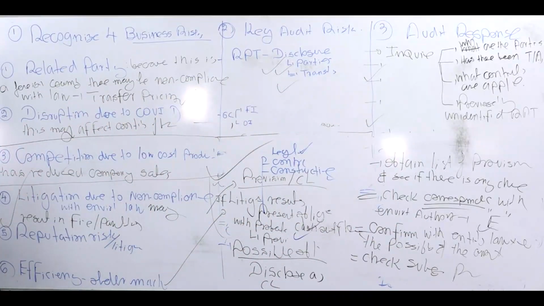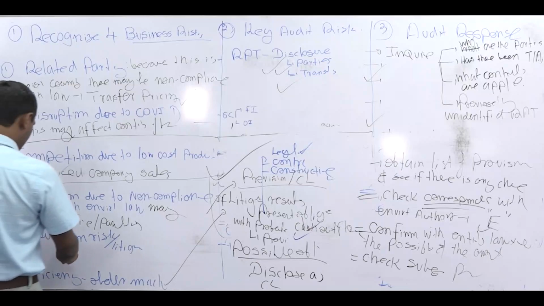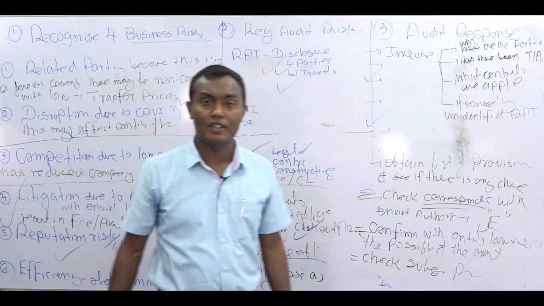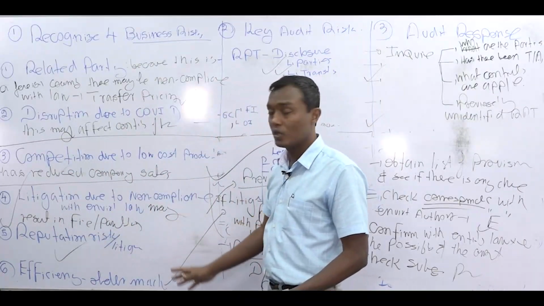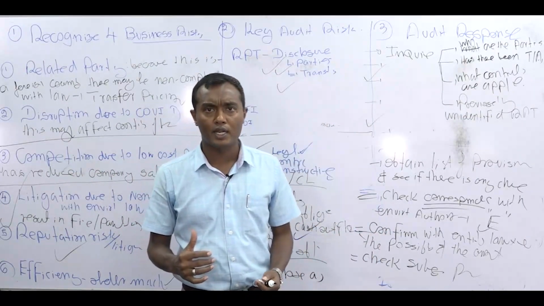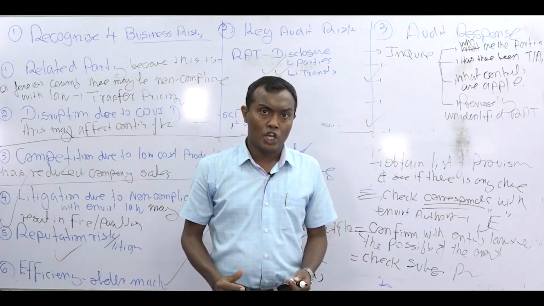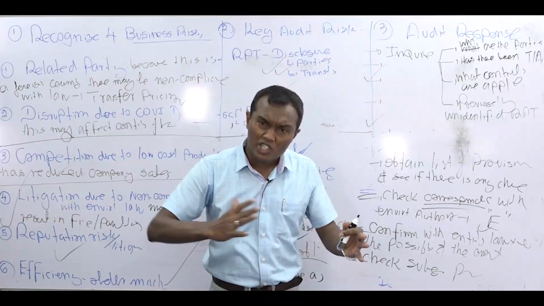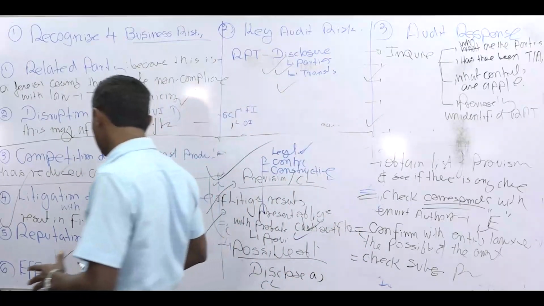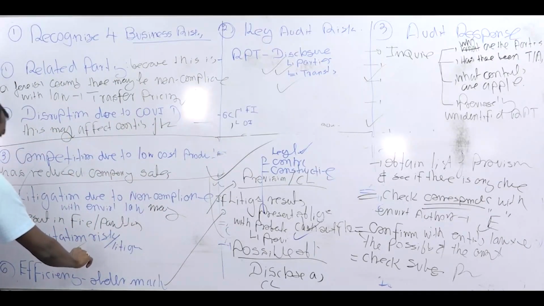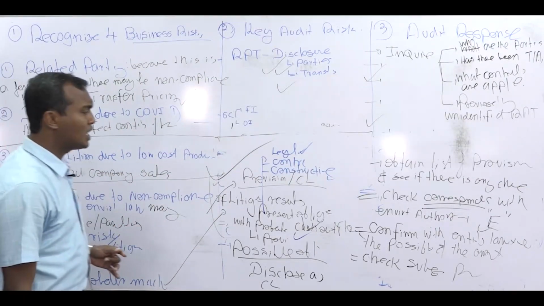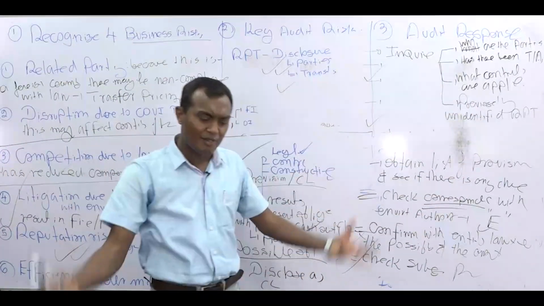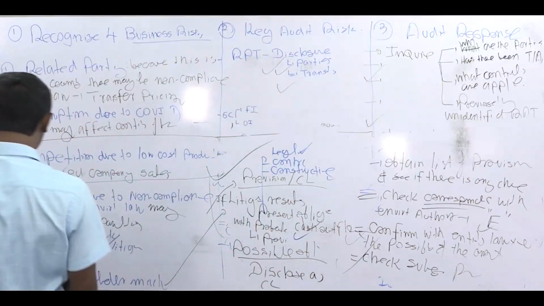Done. So now we are left with only one out of that. There's another litigation point. I don't need to write the same answer. It is same. Right? Now see, there is a damage by customer. So what are the audit evidence you want to get there? The first thing is you have to check customer claim document, correspondence with the customer. I'm talking about this brake or the engine problem that was there. And same way you can confirm with the lawyer the possibility. Same way you can check subsequently, same answer. I have to explain only one thing now.